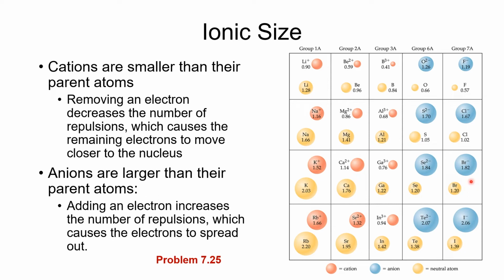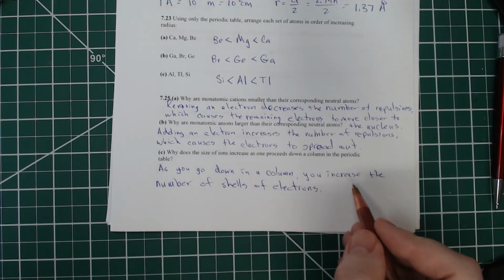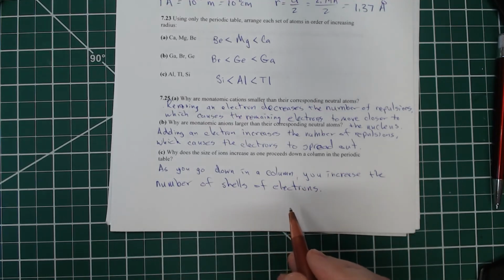All right, so why is that true? It's because we're increasing the number of shells. Again, I paused the recording and then just wrote that down. So as you go down in a column, you increase the number of shells of electrons.